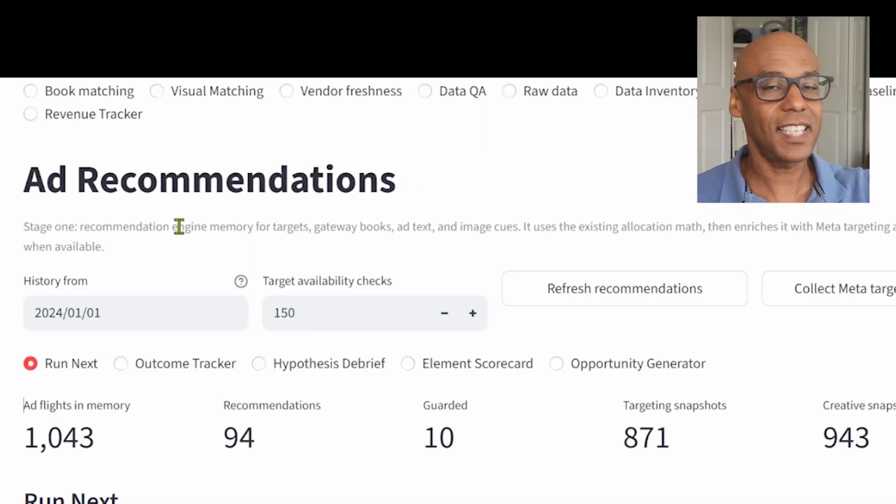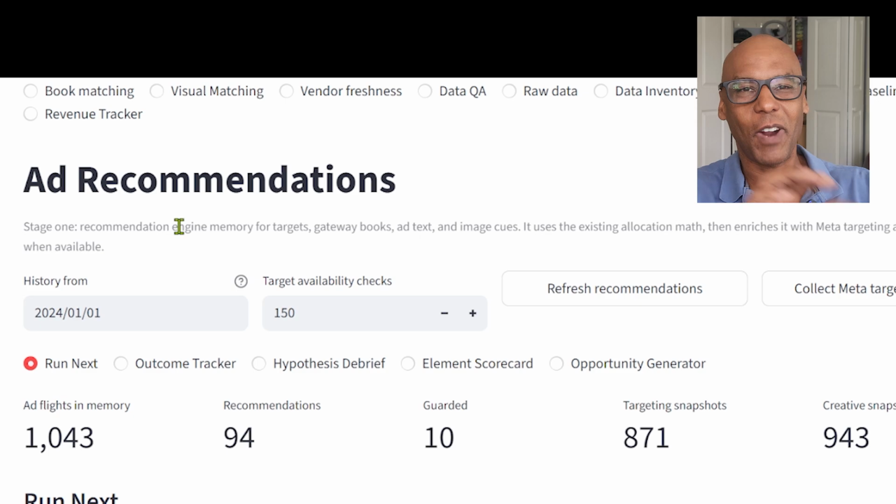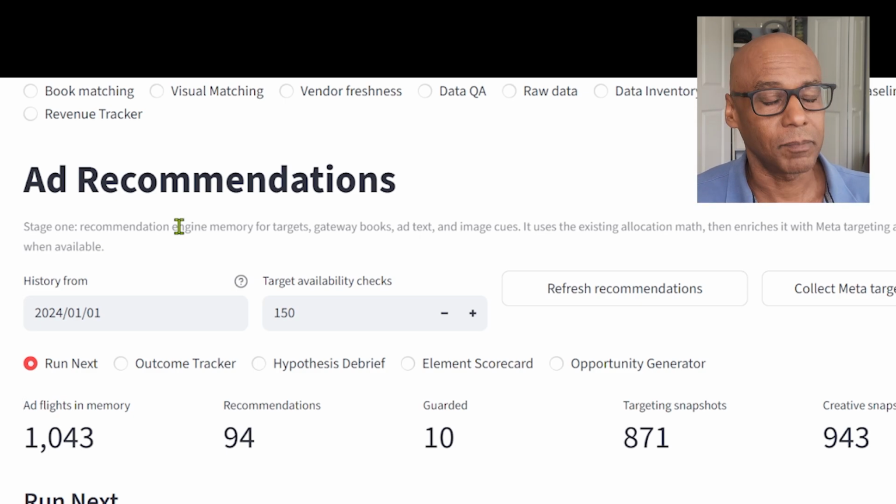So I created a page called the ad recommendations page, and this gets complex. So I'm gonna try and describe exactly how I'm doing this, because A, it's fascinating, and B, it seems to be working. So my first thought was that I needed to figure out a way to quantify ads, right? Because AI is really good at categorization, like just taking things and saying, this is the same thing as that. And also analyzing, like taking these numbers, crunching it, and coming up with a result. So I needed a way of making my ads quantifiable.